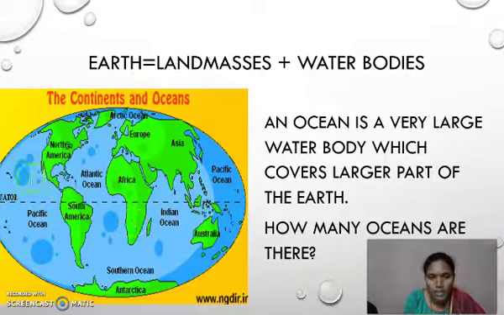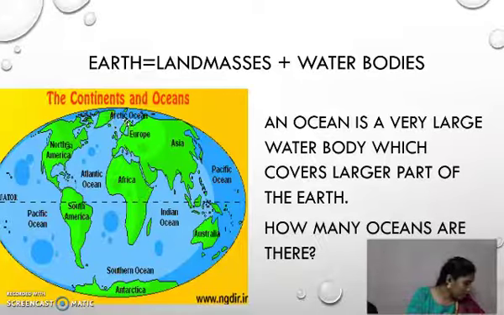Okay, so today we should learn how many oceans are there. So first one is Pacific Ocean, Atlantic Ocean, Indian Ocean, and Arctic Ocean, Southern Ocean. It's nothing but 1, 2, 3, 4.